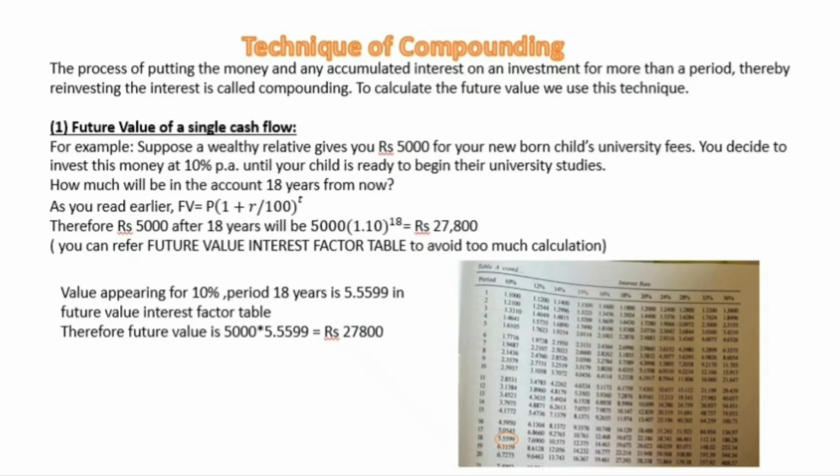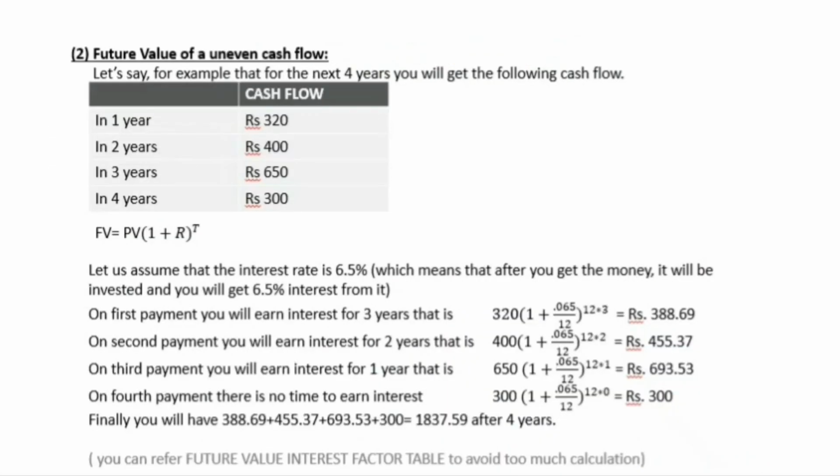And if I keep on multiplying 1.1 18 times, this is going to be a very tedious calculation at your exam time. So for that, you can refer to the future value interest factor table to avoid too much calculation. Now, next thing, future value for uneven cash flow. For example, if I give you